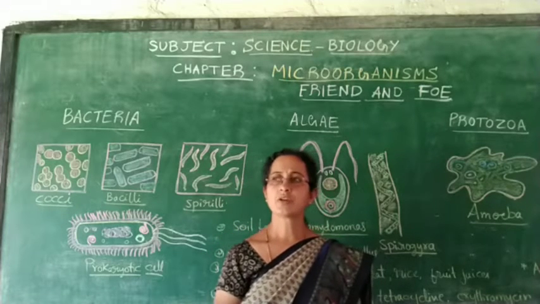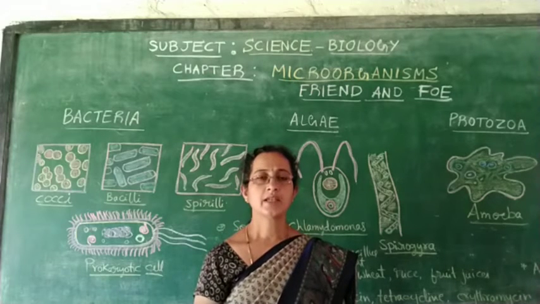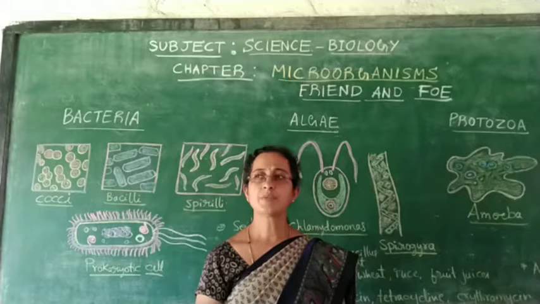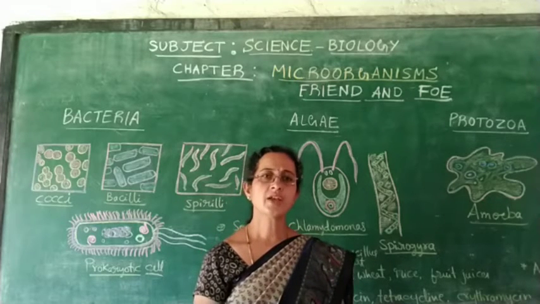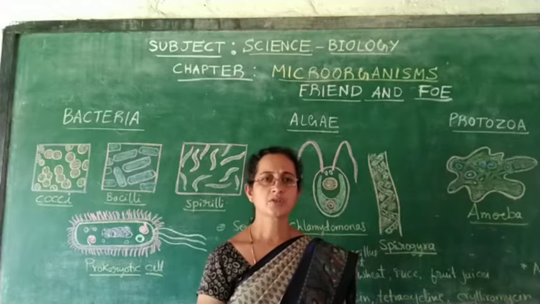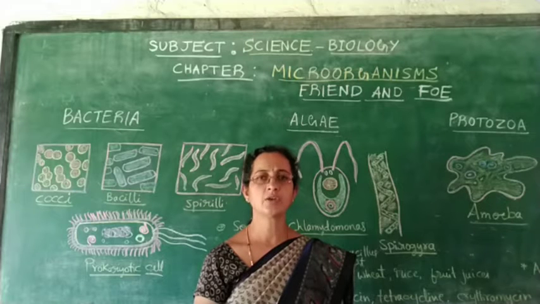You can also observe some things in nature. In nature, you can see some dead parts of plants and animals. After a few days, you cannot see them. They have vanished, meaning they have disintegrated into the soil to become fine manure.